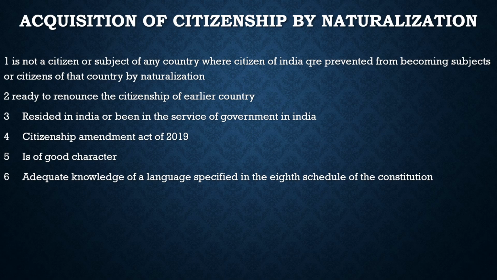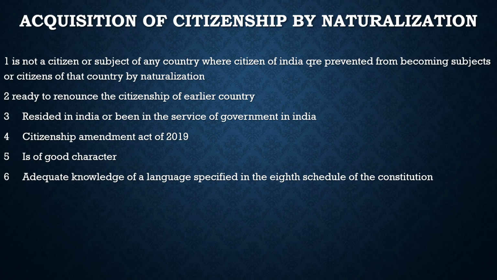Then another, which is very crucial, for which the Citizenship Amendment Act of 2019 came. What is mentioned in it? The person who has to apply for citizenship, for example, if I am applying now and I go in reverse for the last 14 years, then in those 14 years, for at least 12 years you have to be in India, and before applying for citizenship via naturalization you have to be in India for 12 months at least.